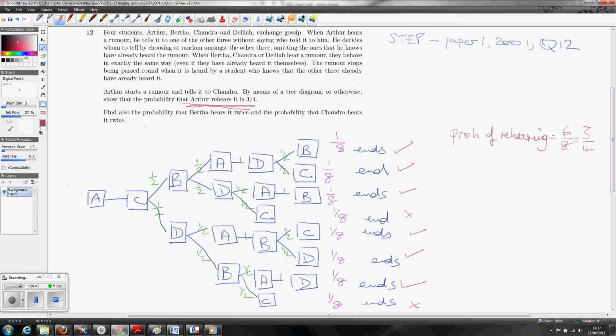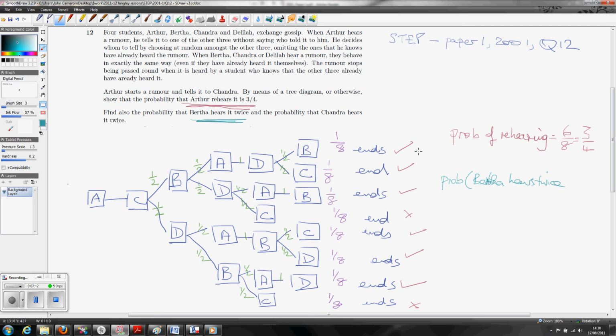The second thing, let's do each of these in a slightly different colour. What do we have? That colour there. So now we're looking for the probability that Bertha hears it twice. So how many branches have 2 B's? The first one has, the second one does not.